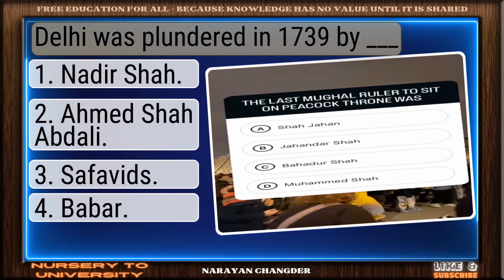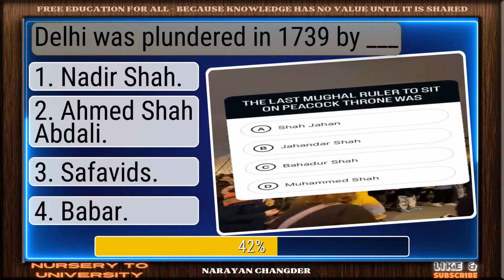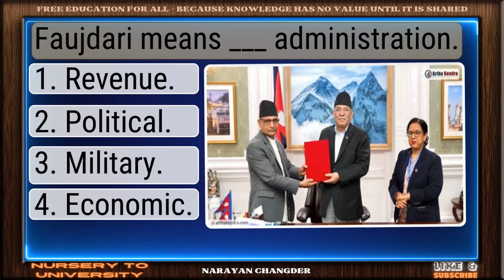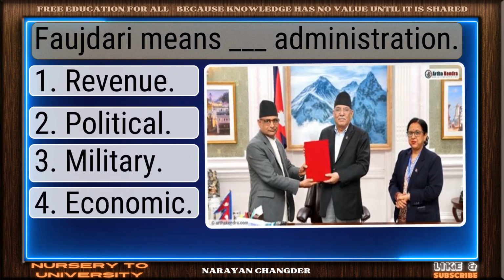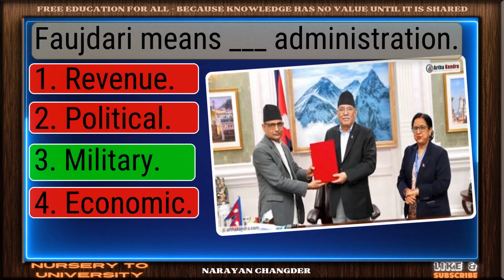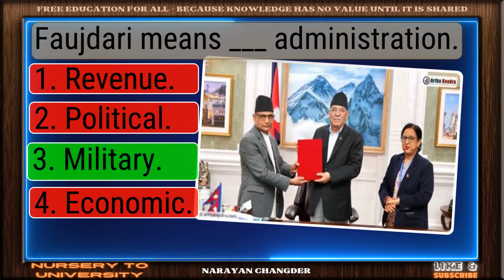Delhi was plundered in 1739 by dash. Valid point. Nadir Shah is true. Jagirdari means dash administration. Correct. Military is the right answer.